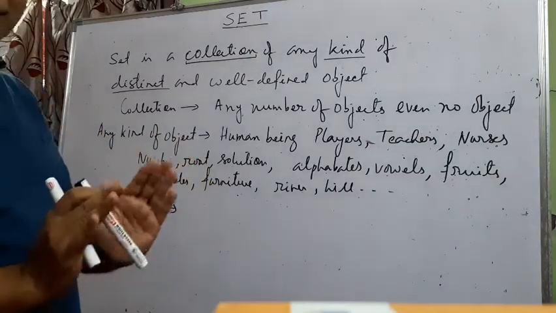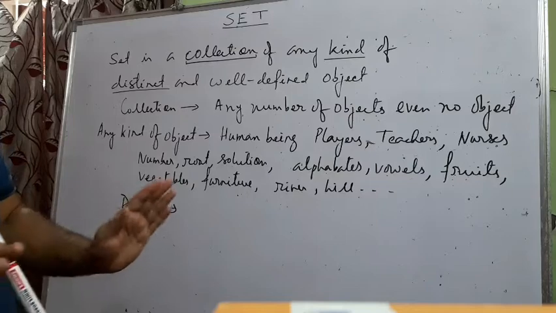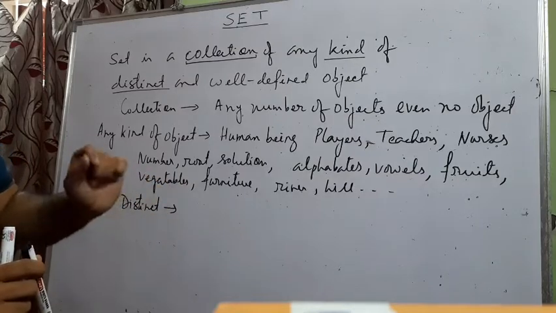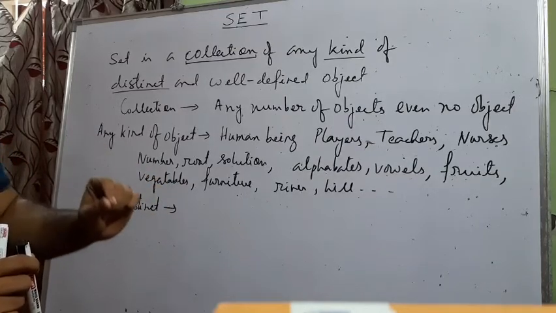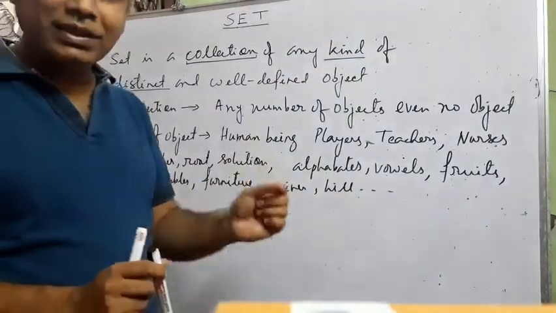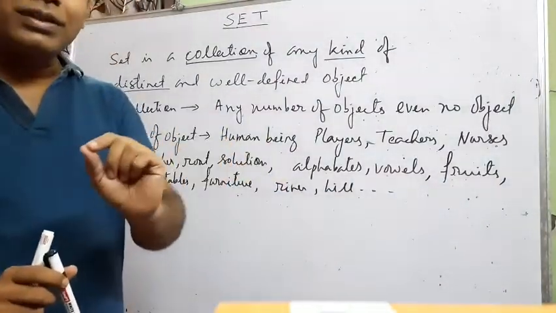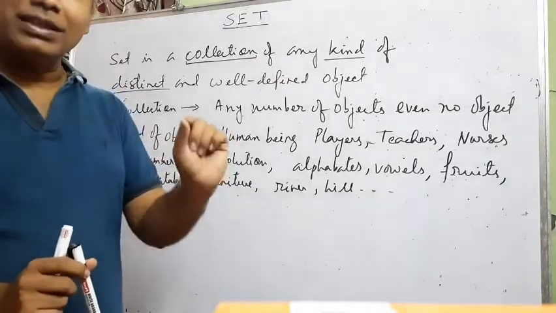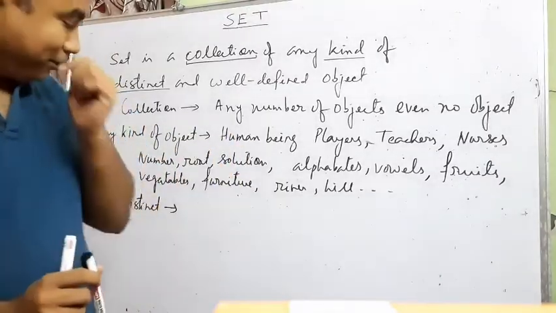If there are two objects, then the two objects must be totally different from each other. Then we can say that there are two objects. If we write the same object repeatedly, say 5 times, 4 times, 6 times, then it is not counted as 5 objects or 4 objects. It is counted as only one object.